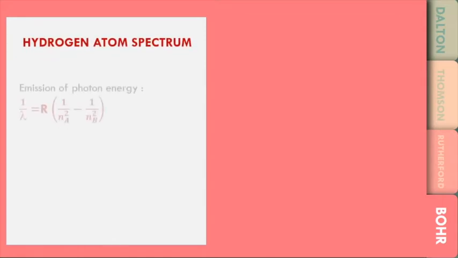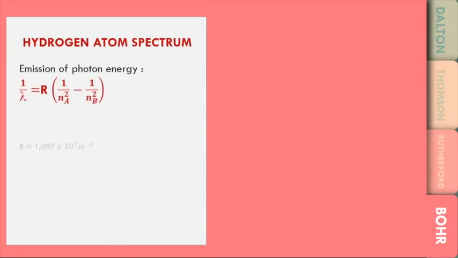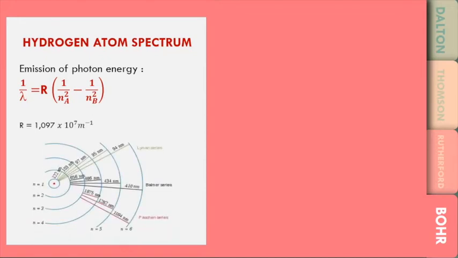Hydrogen atom spectrum. The emission of photon energy can be counted as 1 over lambda equal to R times 1 over Na² minus 1 over Nb². R is 1.097 times 10 to the power of 7.